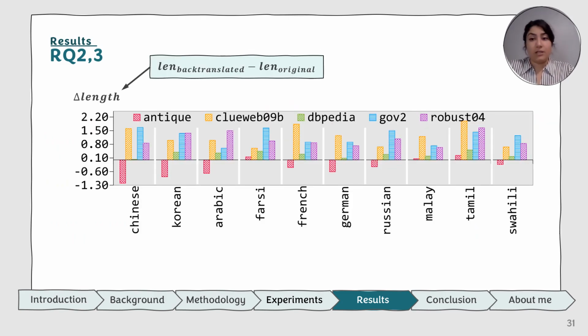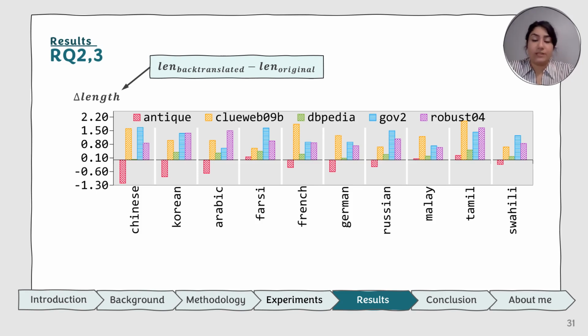And in the different domains, the performance of back translation depends on 2 metrics. One is the length of the query, and the other one is the variety of the topics in that query set. Here we are going to compare the length of the original query with the back translated versions.